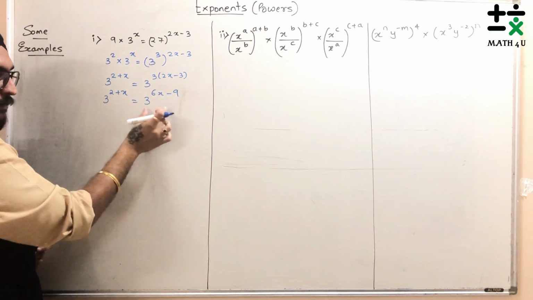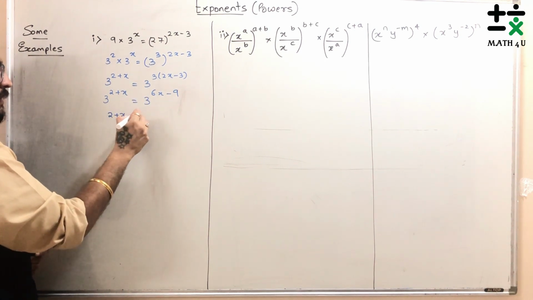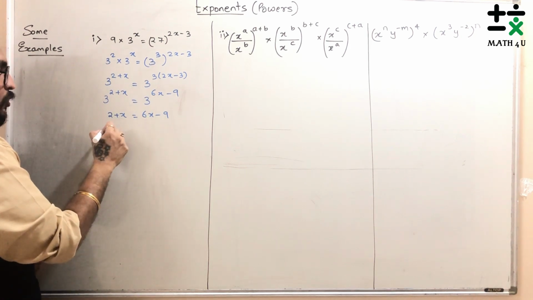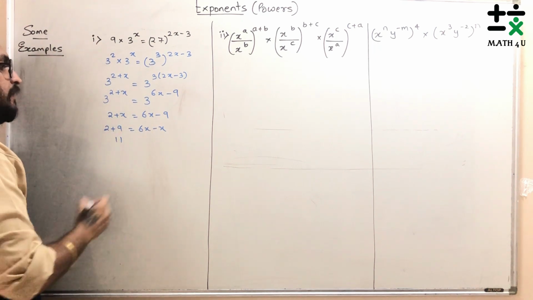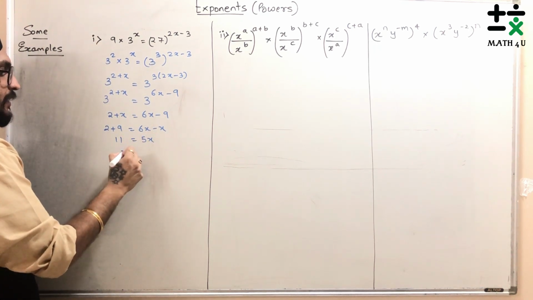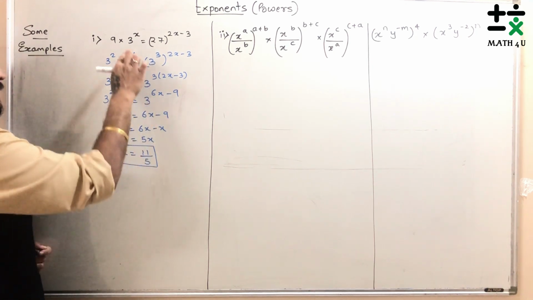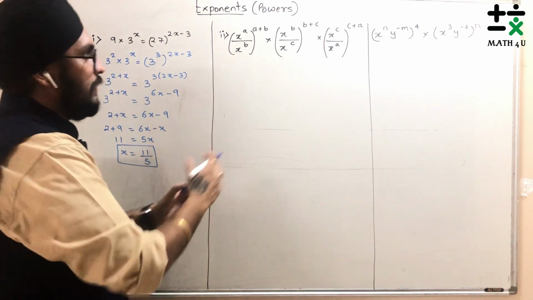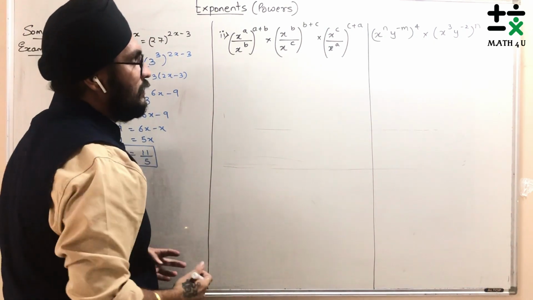If the bases are the same, we can equate them, the powers will also be the same. So 2 plus x is equal to 6x minus 9. So it will be 2 plus 9 is equal to 6x minus x. This will be 11, this will be 5x. So you can say that the value of x is 11 by 5. So by making the base equal, we get the answer very fast and very easily. Let's move on to the next type. Here we need to simplify. Let's check what the answer will be.